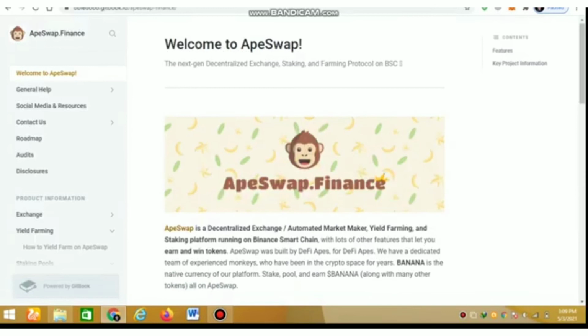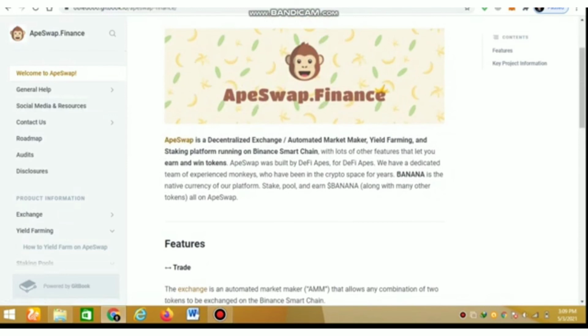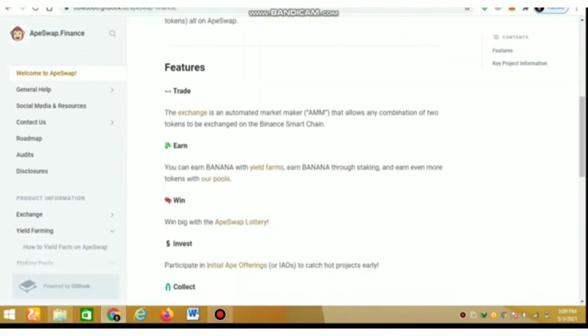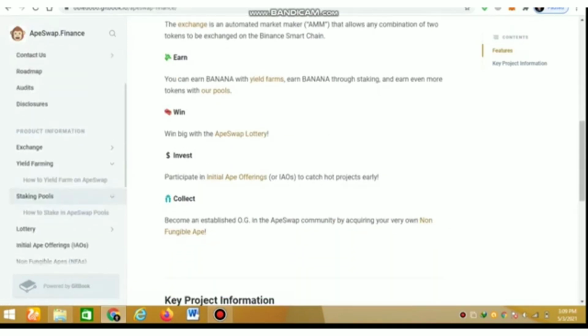You can check the details of Banana coin through their white paper. In this white paper we can see that EpiSwap is a decentralized exchange, automated market maker, yield farming and staking platform running on Binance Smart Chain with lots of other features that let you earn and win tokens. Stake, pool and earn Banana coins along with many other tokens, all on EpiSwap. The features are: trade, earn, win, the EpiSwap lottery. Invest and collect non-fungible tokens.